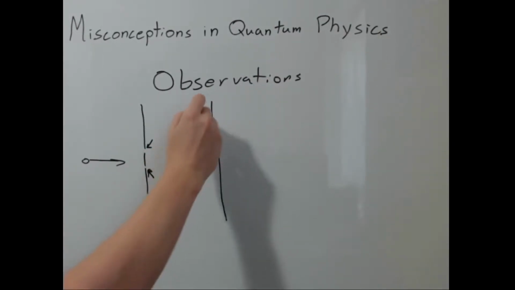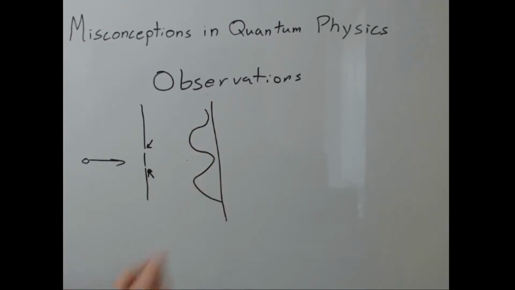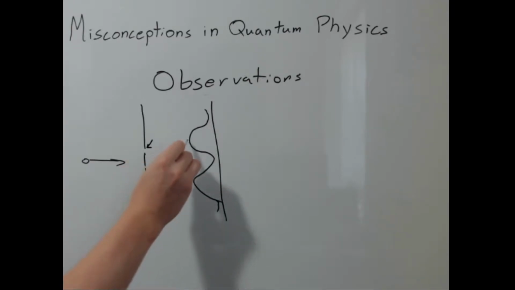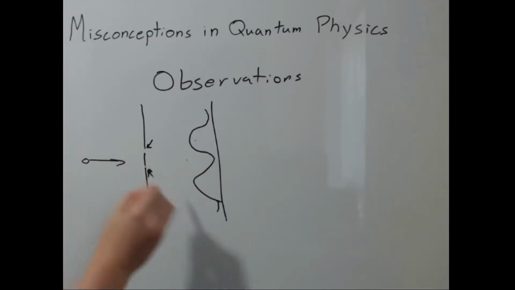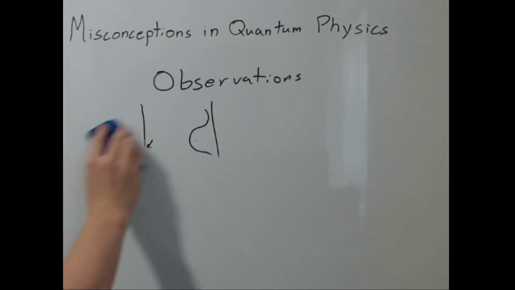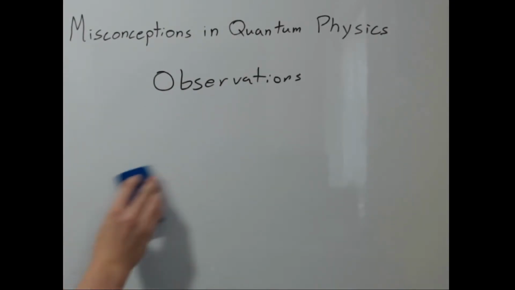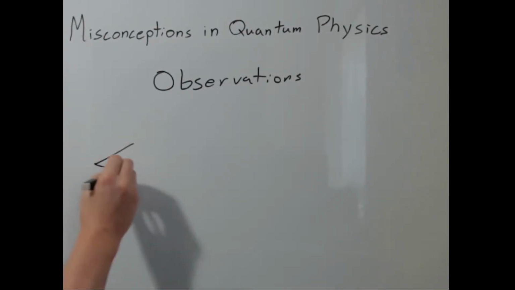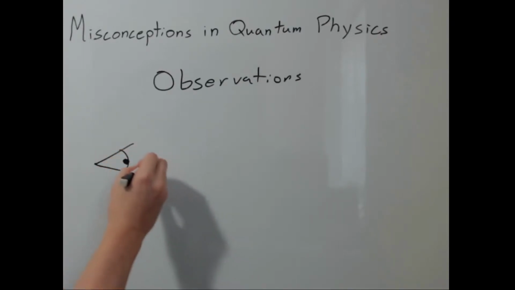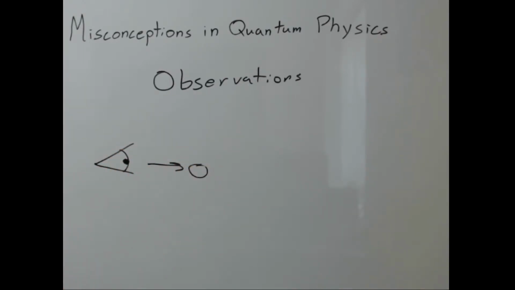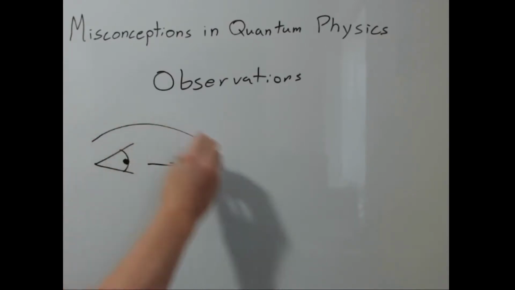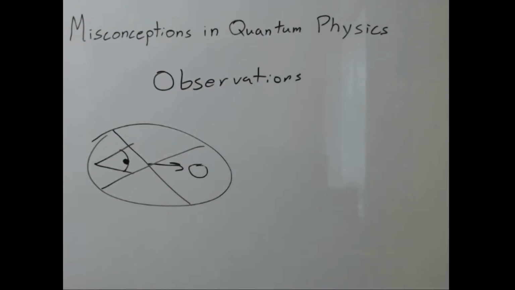Instead, we'll get simply two peaks depending on which slit the quantum particle goes through. If it goes through this slit, it will end up in this area. If it goes to the bottom slit, it ends in that area. But how can this be? Does the particle somehow know that it's being watched? Or is there something special about a scientist observing a particle? The misconception that there's something special about observing a quantum particle comes from a misunderstanding of the word observation. Because in a quantum physics lab, we can't just look at a quantum particle with our bare eyes because they are on too small a scale for that.